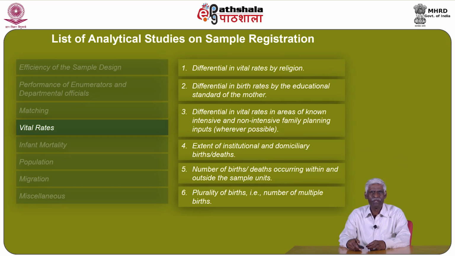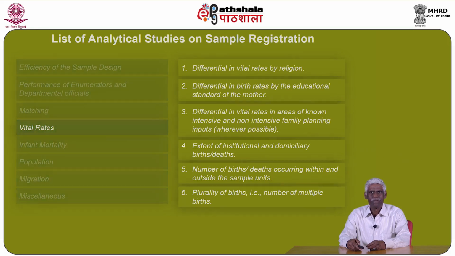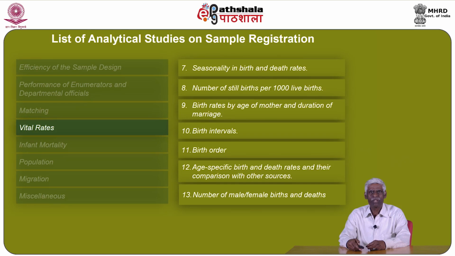Differential in vital rates by religion, differential in birth rates by the education standard of the mother, differential in vital rates in areas of known intensive and non-intensive family planning inputs wherever possible, extent of institutional and domiciliary births or deaths, number of births or deaths occurring within and outside the sample units, plurality of births, that is, number of multiple births, seasonality in birth and death rates, number of stillbirths per 1000 live births, birth rates by age of mother and duration of marriage, birth intervals, birth order, age-specific birth and death rates and their comparison with other sources, number of male or female births and deaths.